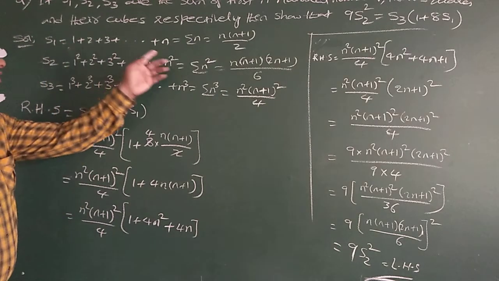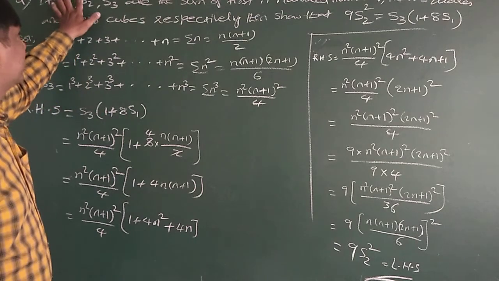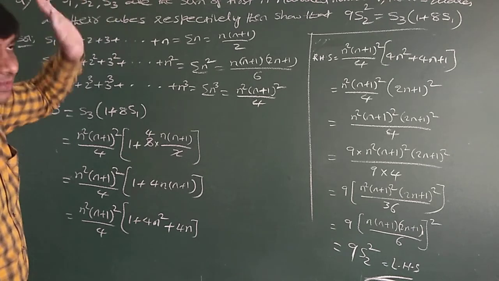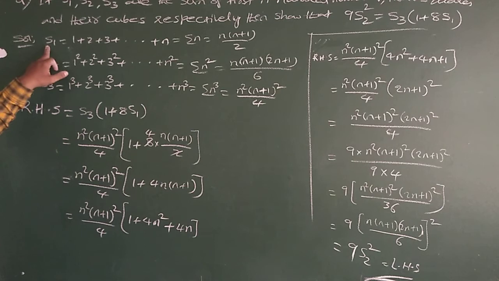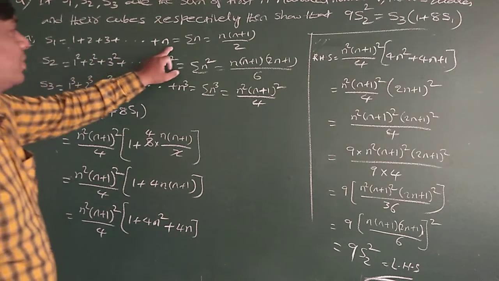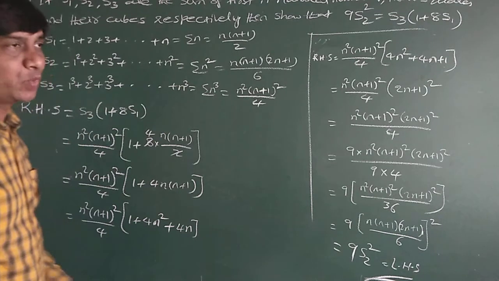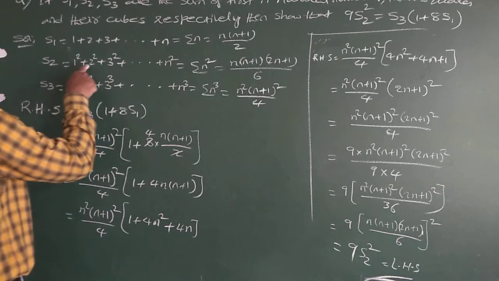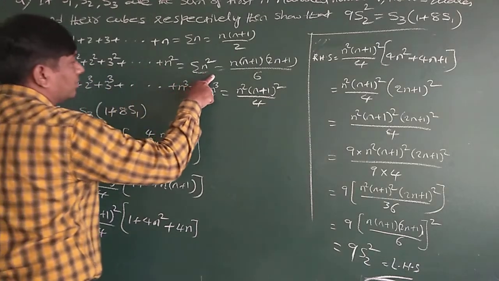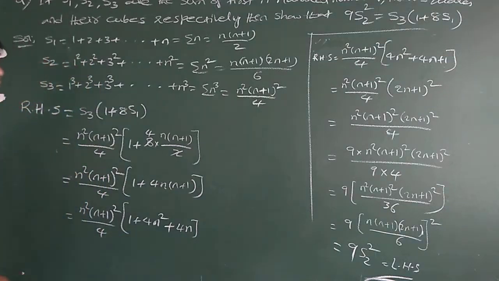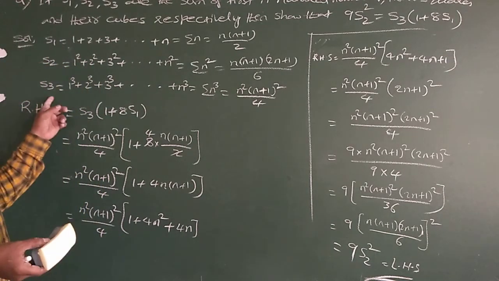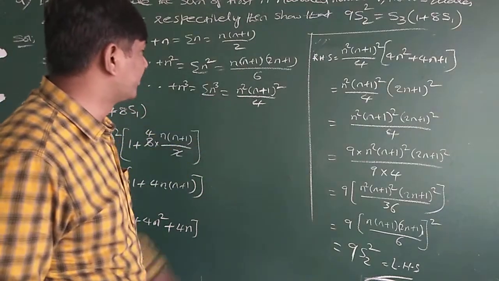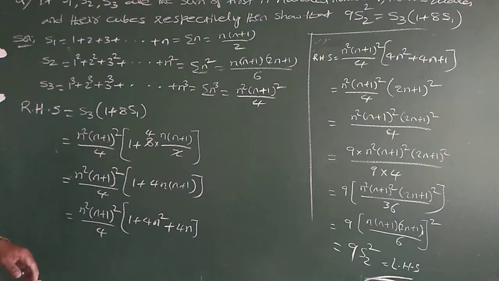So S1 is the sum of first n natural numbers, S2 is the sum of the squares of the n natural numbers, and S3 is the sum of the cubes of the n natural numbers. S1 is equal to 1 plus 2 plus 3 and so on, equal to sigma n, that is n into n plus 1 by 2. As we know the standard forms, S2 is equal to 1 square plus 2 square plus 3 square plus and so on plus n square, equal to sigma n square, that is n into n plus 1 into 2n plus 1 by 6. S3 is equal to 1 cube plus 2 cube plus 3 cube plus and so on plus n cube, equal to sigma n cube, that is n square into n plus 1 whole square by 4.